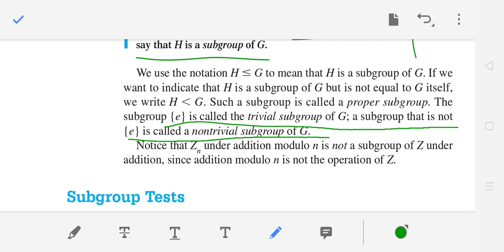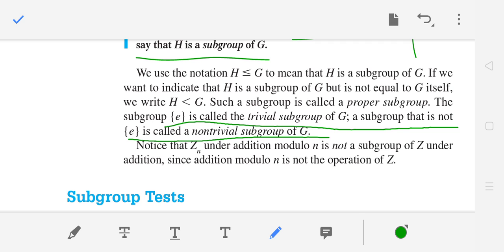A subgroup that is not the identity is non-trivial, and G is also a trivial subgroup. In this book it is said that G is a non-trivial subgroup, other than the identity. A proper subgroup is H where H is not equal to G but H is a proper subset of G and a subgroup.